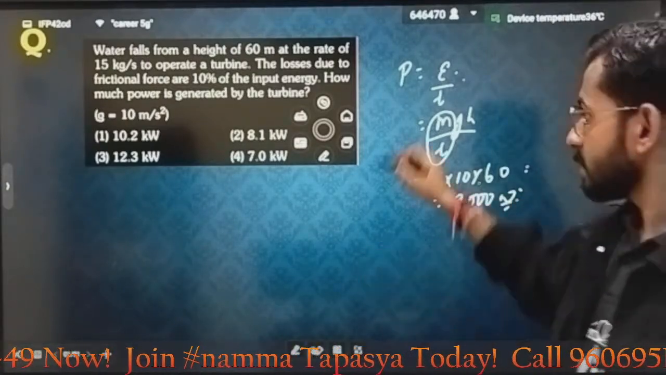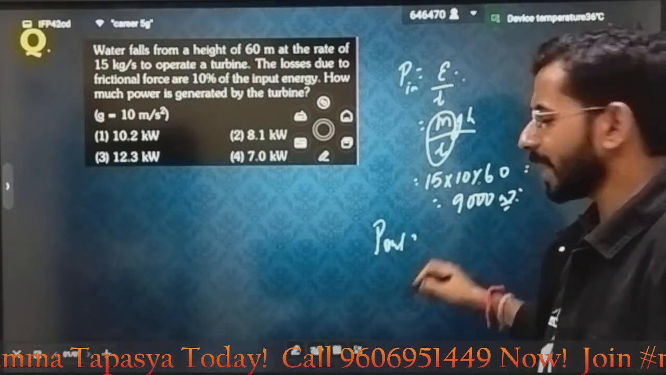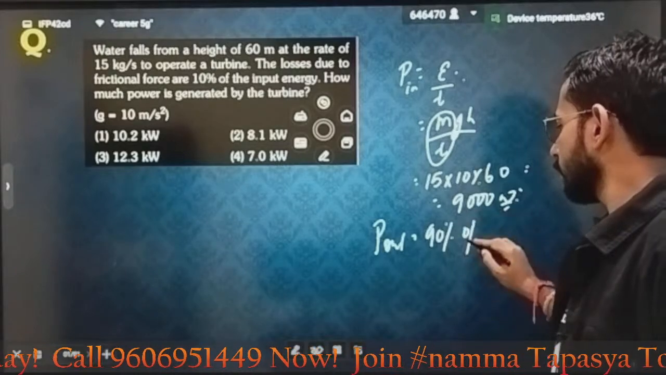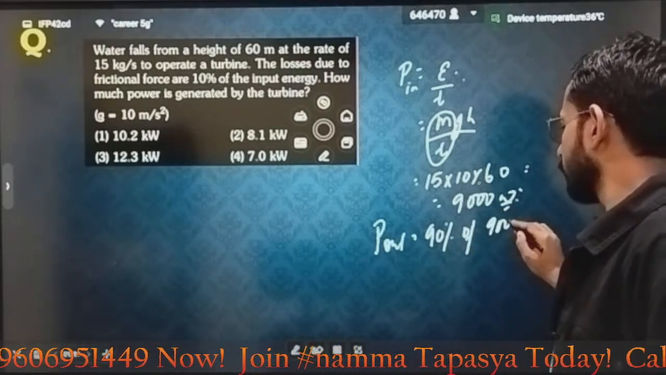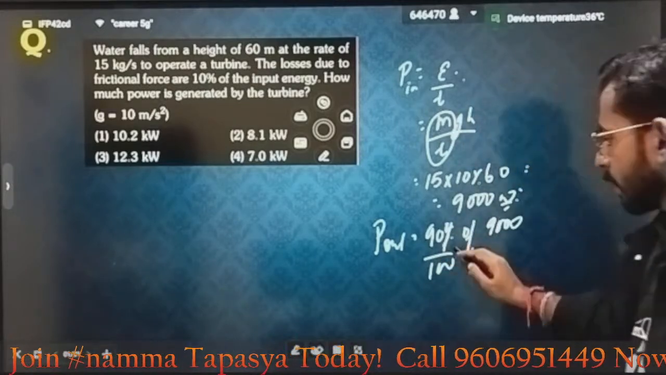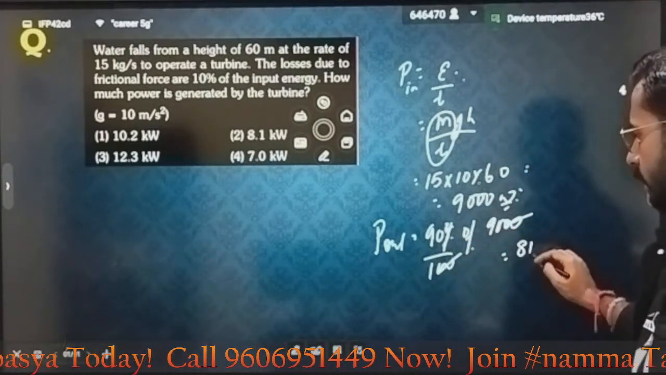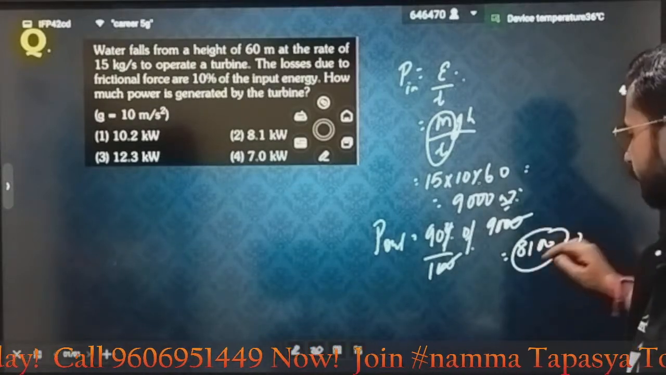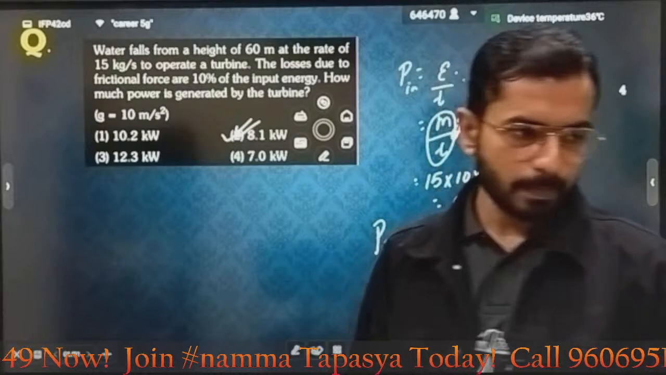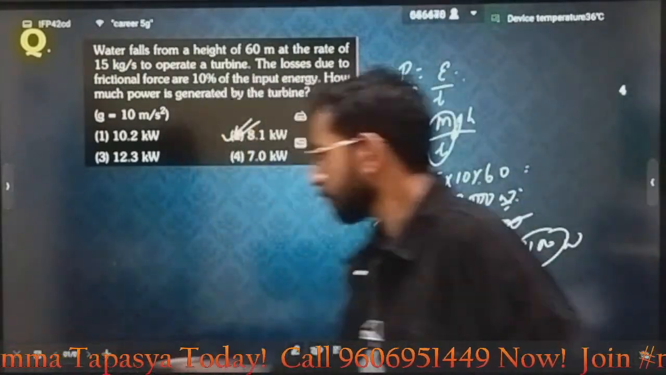Now what is this? This is the input, but the output power will be how much? Can I say 90% of the input, because 10% is lost? 90% of 9000, correct? This will become 90. So this cancels, it will become how much? 81, 8100 watts. 8100 watts, that means 8.1 kilowatt, correct? Very good.